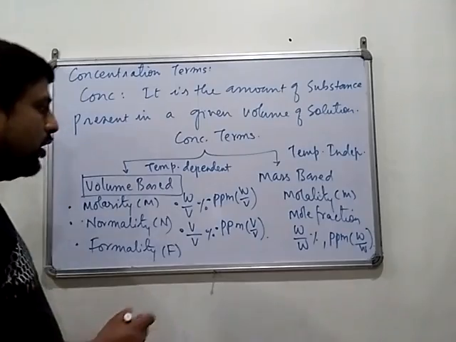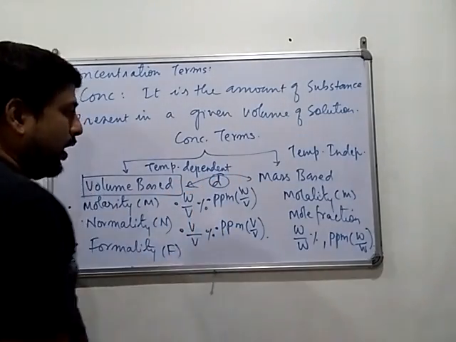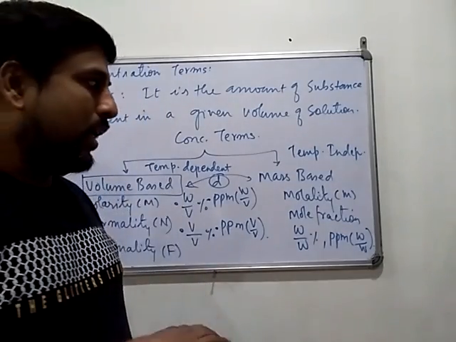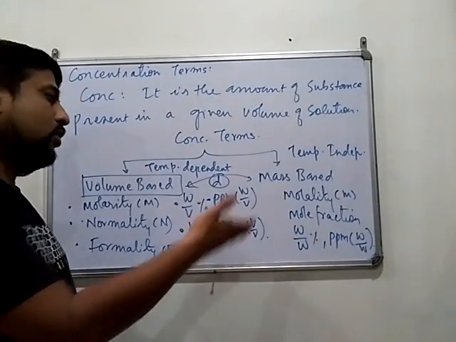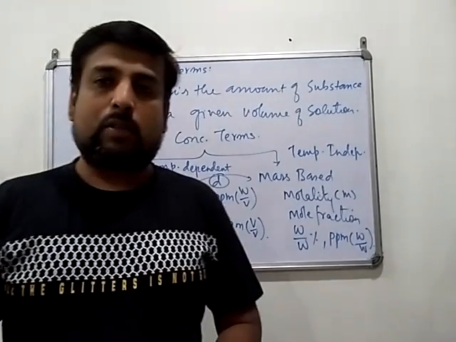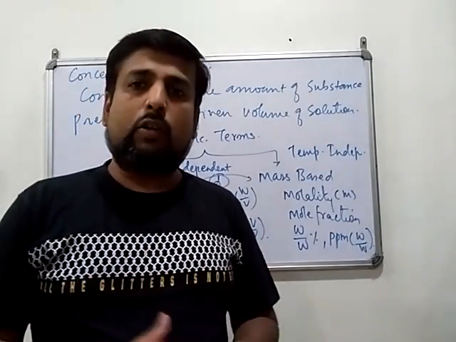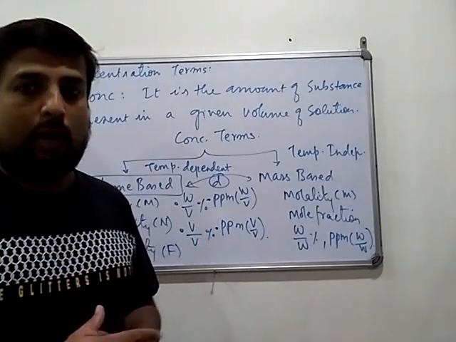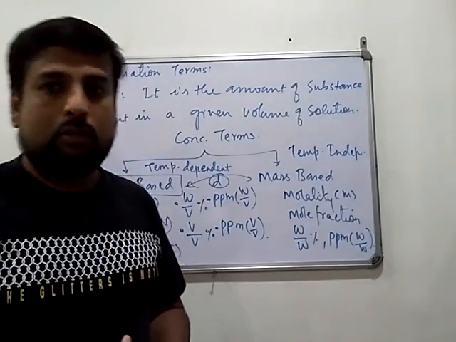That means if you want to convert a volume based term into a mass based term, density is required. With the help of density you can convert molarity into molality, molality into molarity, normality into mole fraction, or mole fraction into molarity, and so on. Without density we cannot convert the volume based terms and mass based terms into each other.